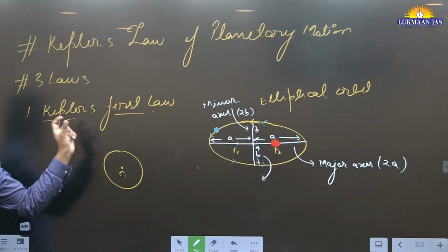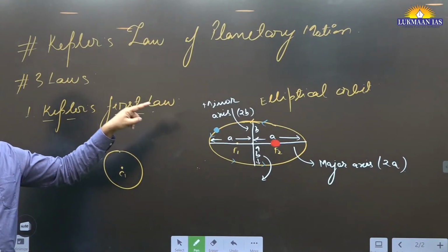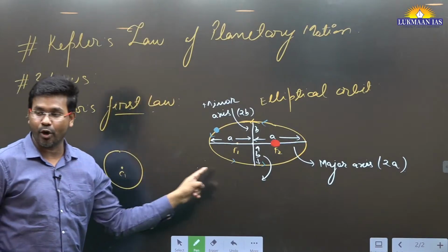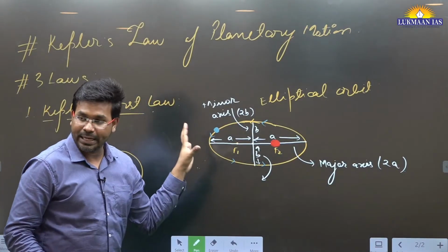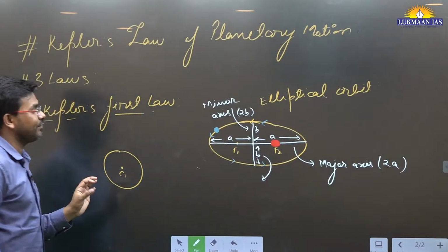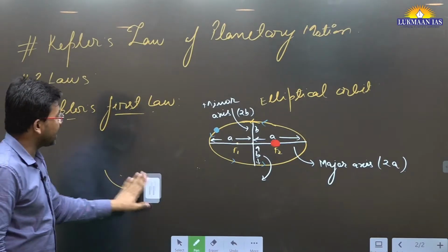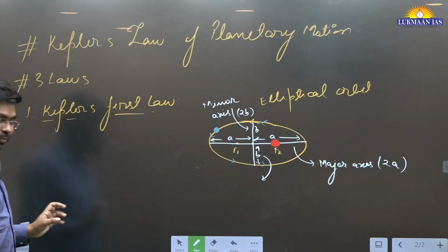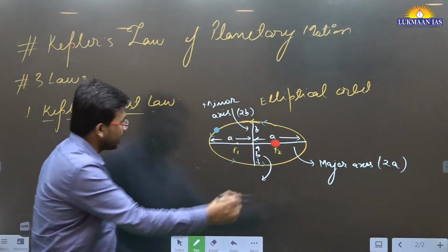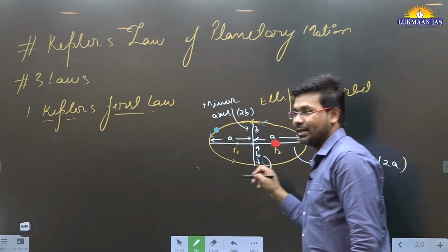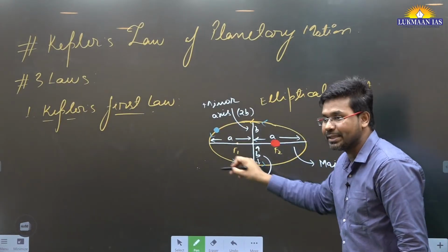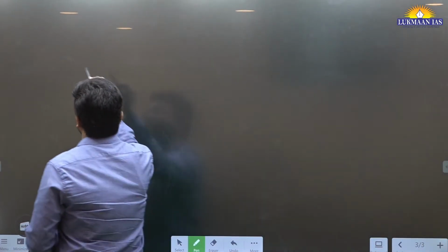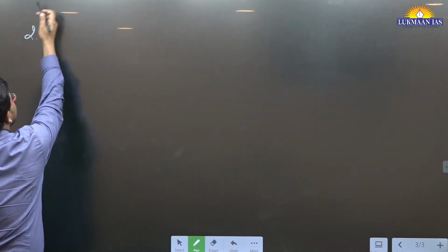So the first law of Kepler says all planets revolve around their star, around their sun, in an elliptical orbit. This is Kepler's first law. Is it understood? Kepler's first law talks about the path that a planet follows around its star. Then the second one is Kepler's second law.